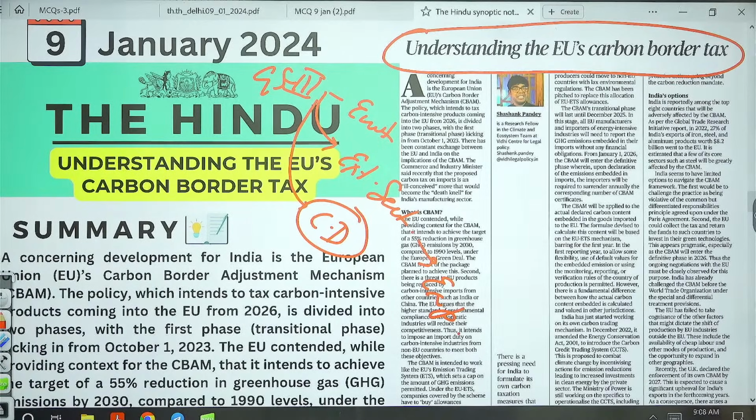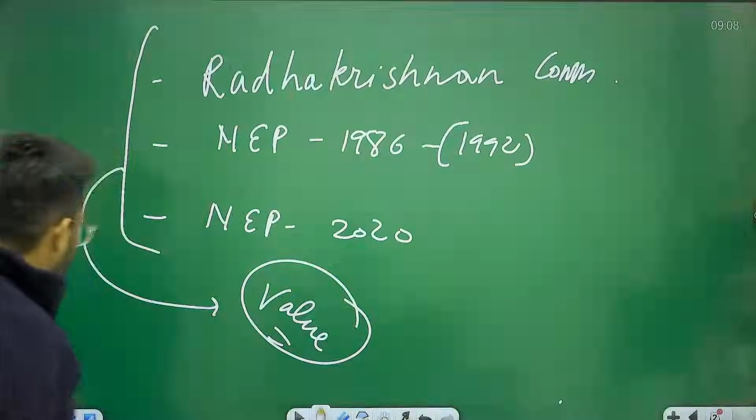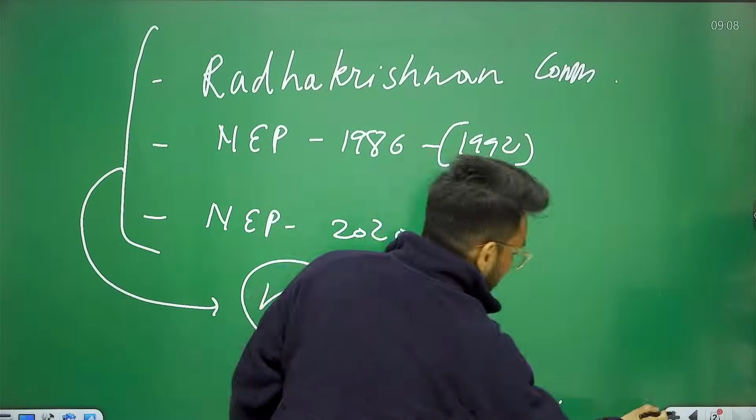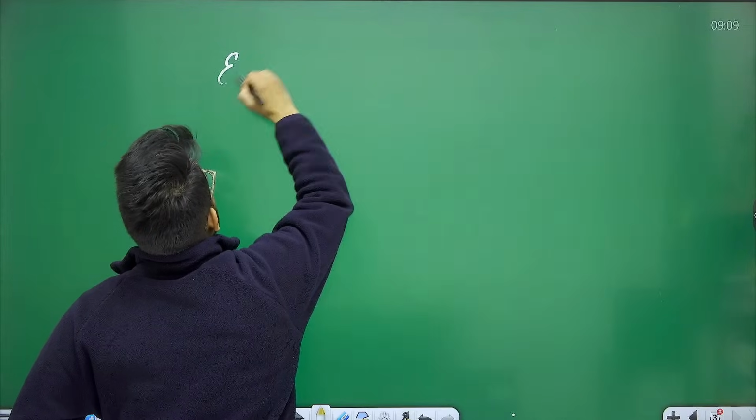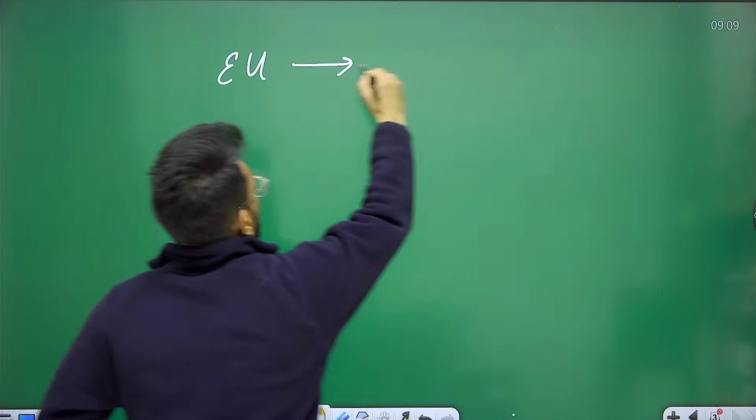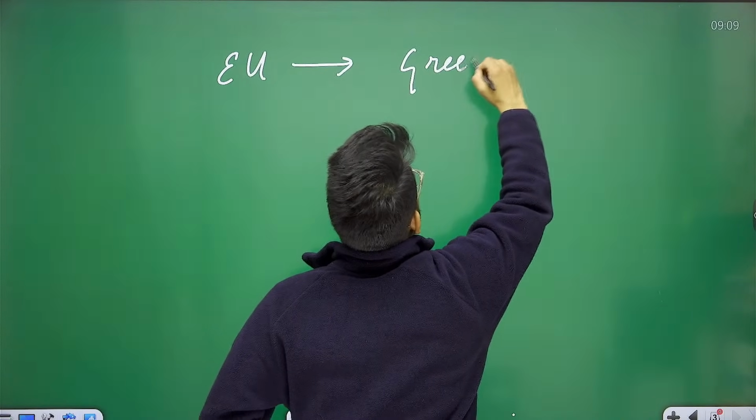Now, before going into this article, guys, let me give you some basic background information, and then you will understand this article better. When we talk about the European Union, the European Union has signed the Green Deal.